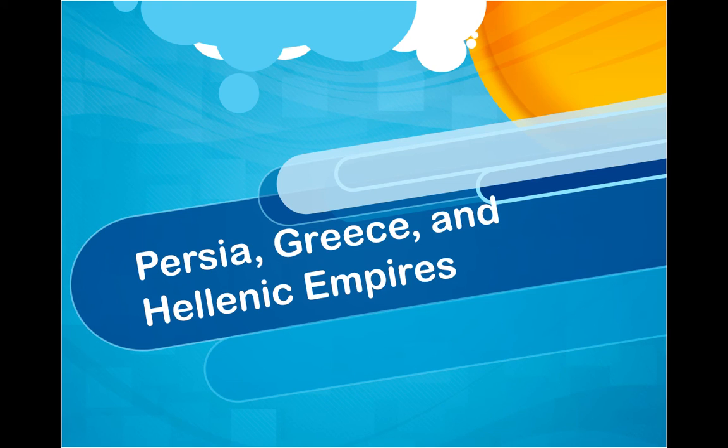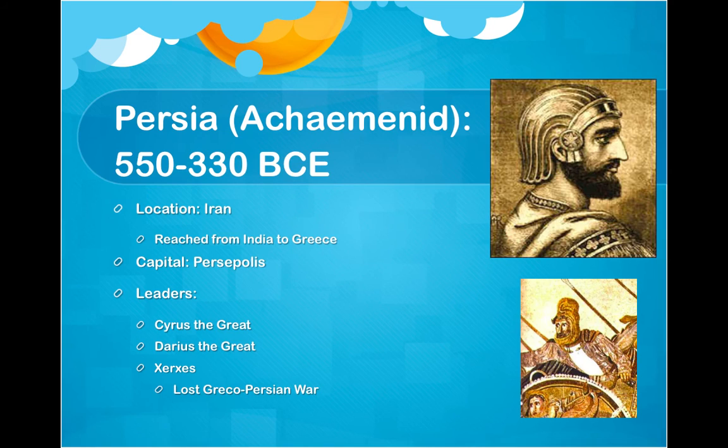Now we're going to begin Unit 2 by taking a look at the classical empires. And the first on the list are three empires: Persia, Greece, and the Hellenic empires established by Alexander the Great. The first major empire here is the Persians, which we know as the Achaemenid. There are several Persian empires, so if you can remember Achaemenid, that'll help you. But mainly when we say Persia, just really know we're talking about an empire in Iran.